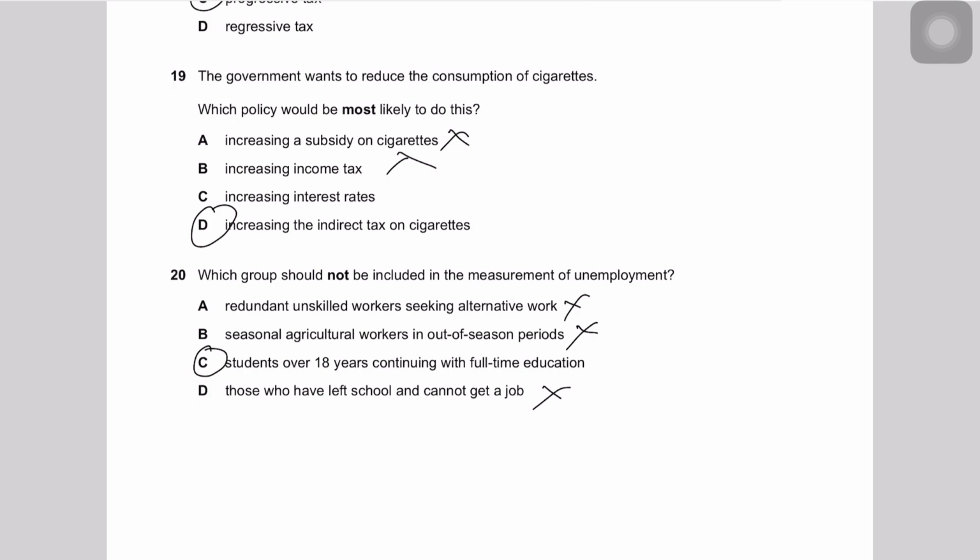So for example, if I am a student and I'm 18, maybe 19, and I'm studying full time, so I don't have a job, but technically I can't be called unemployed. The label of unemployed on me only makes sense when I am actually in the labor force, and I would only be in the labor force when I'm seeking work, right? When I am willing and able to actually work. Understood? So 20 should be C.